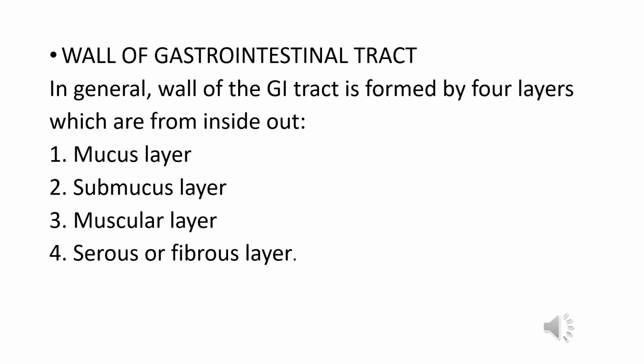Wall of the gastrointestinal tract. In general, the wall of the GI tract is formed by four layers which are, from inside out: Number 1, mucous layer. Number 2, submucous layer. Number 3, muscular layer. And fourth is serous or fibrous layer.